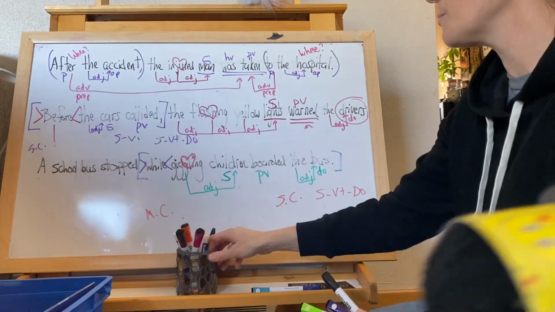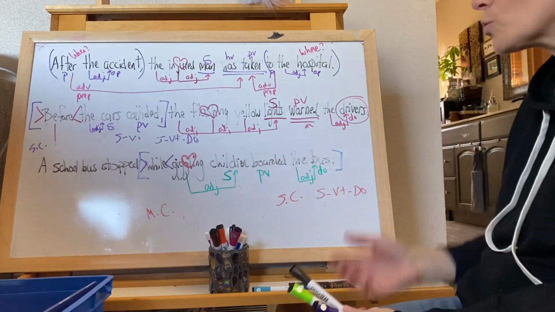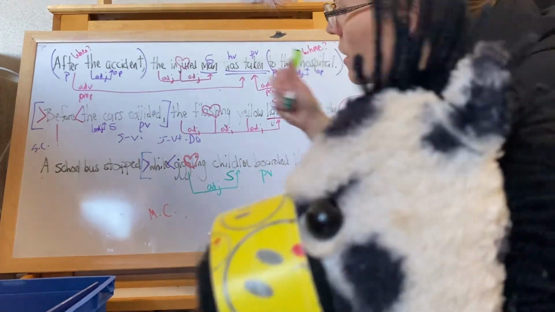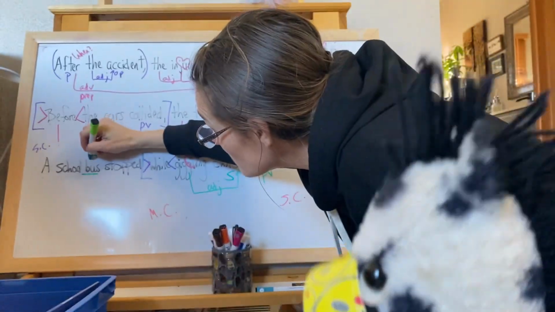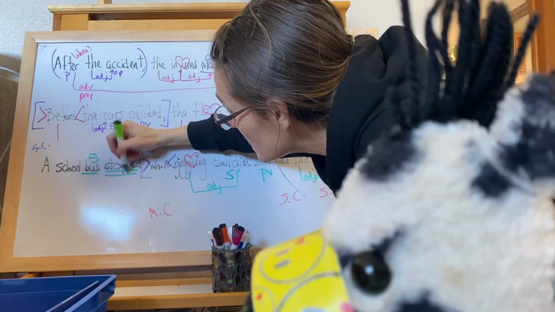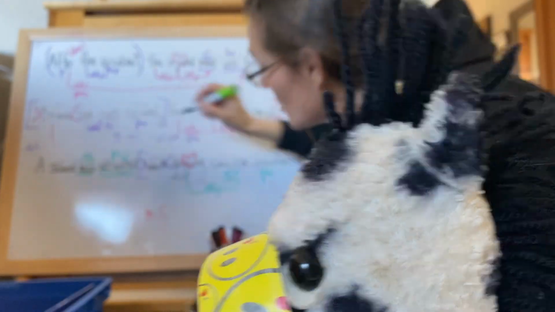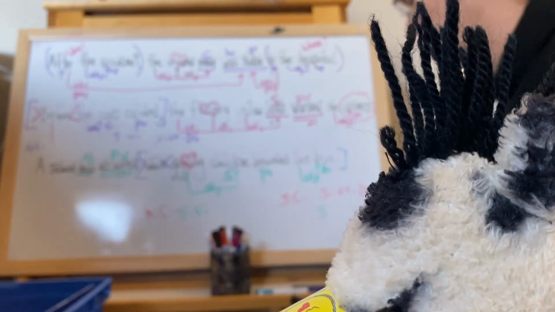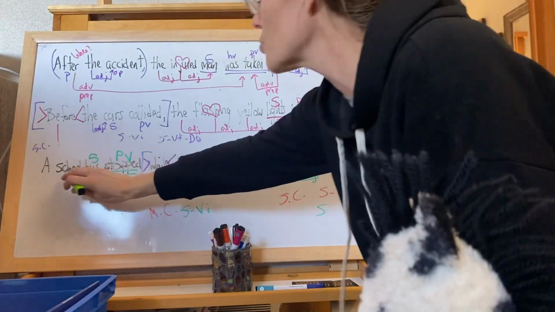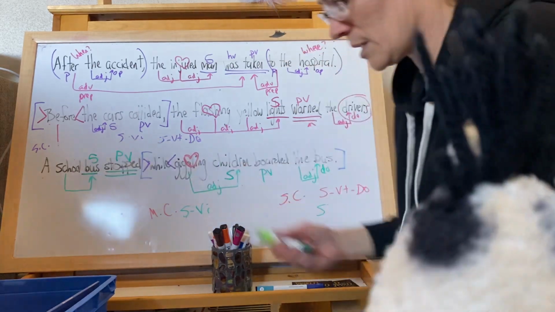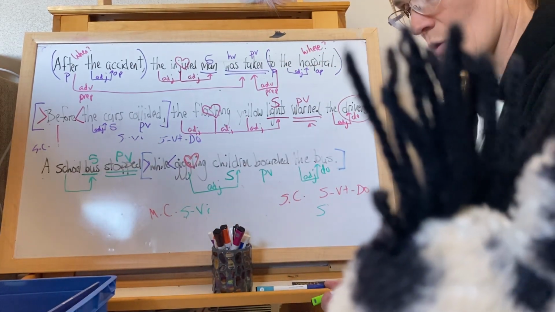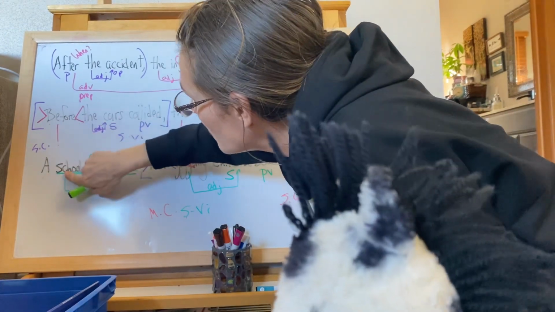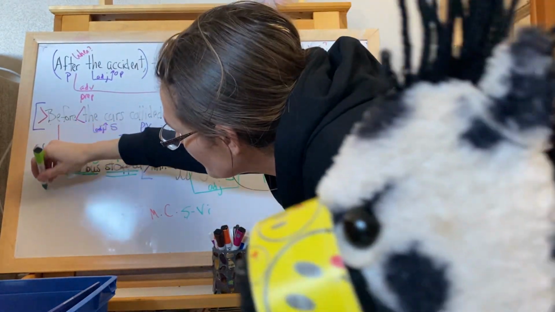Now let's look at our main clause. A school bus. This sentence is about a bus. And the bus stopped. So this is an SVI. And school is telling you what kind of bus. They do say this whole thing, school bus, is one subject.